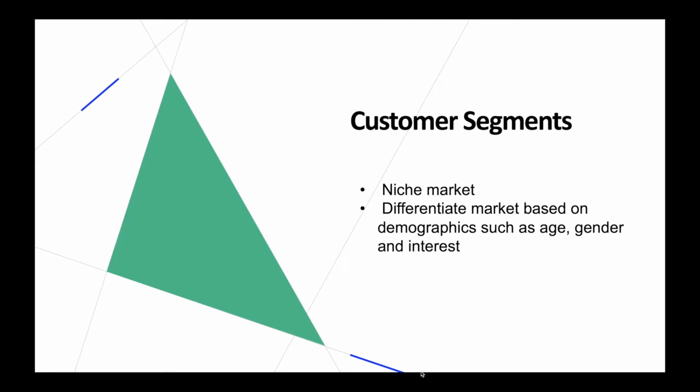Asos, known as As Seen On Screen, is a fashion online retailer selling the latest fashion to customers. In its customer segmentation, it divides customers into groups that can be targeted. It is a niche market as they differentiate customers based on specific demographics, such as age, gender, and interests. The age range is between 18 to 34 years old, who would want to buy the latest fashion trends. Moreover, on the Asos website, it currently divides the gender segments into women and men.